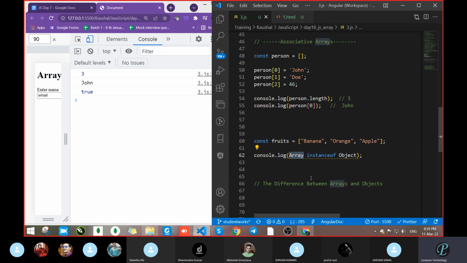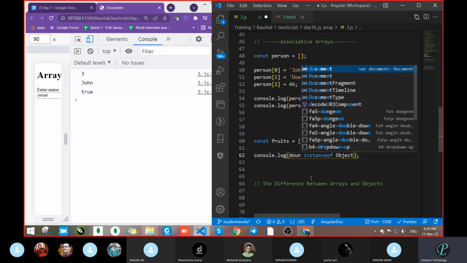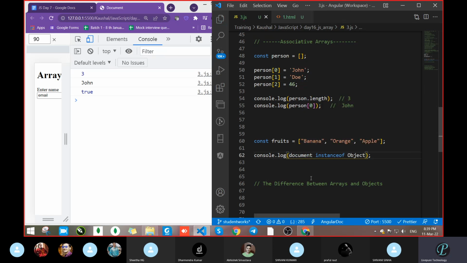So console, document.get, alert, window, whatever we learned, all are instances of Object. We got alert is also an instance, console.log, document.getElementById, we got true. Why? Because Object is the parent on the top. You can say Object is the grandfather and these all are children. Got it? This way we can check the instance.